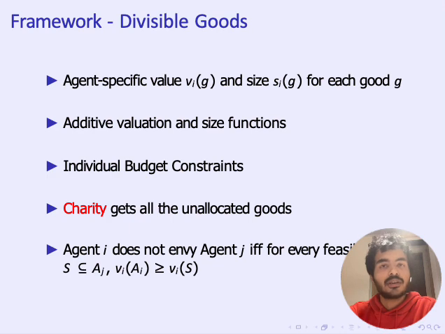The last condition is especially important to avoid the case in which we assign all goods to the charity. In this case, all the agents will have empty bundles. Although no agent will envy any other agent, this is obviously not a desirable scenario.